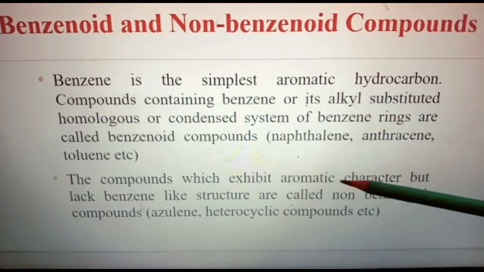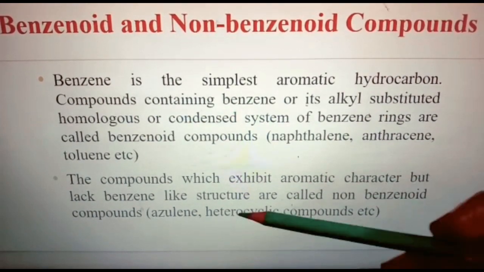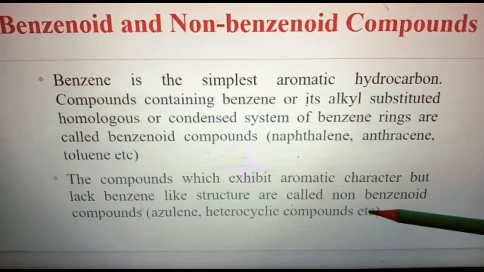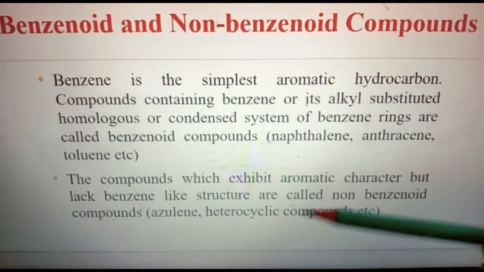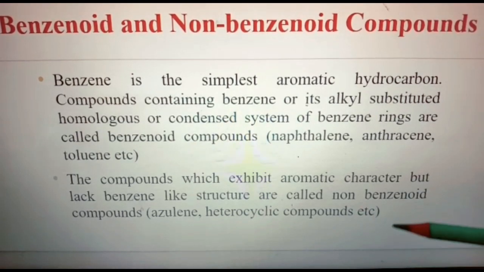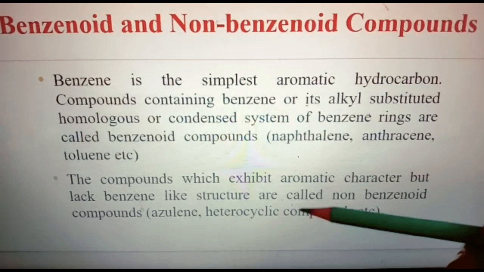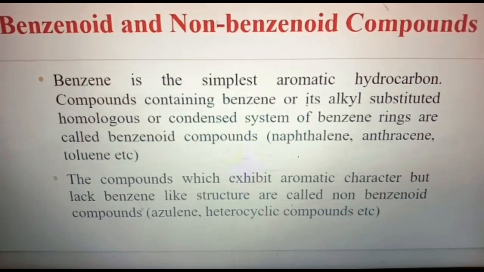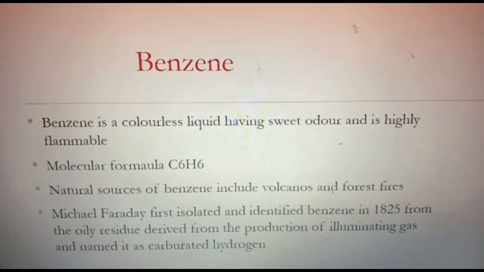Compounds which exhibit aromatic character but lack a benzene-like structure are called non-benzenoid compounds. Examples are azulene, and heterocyclic compounds like pyridine and pyrrole. These types of compounds are known as non-benzenoid compounds. So in this class we are going to study the structure, resonance and MO structure of benzene.